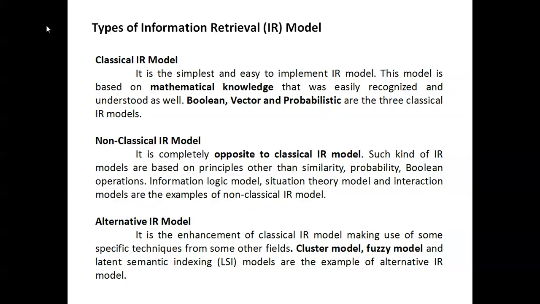The alternative IR model is an enhancement of the IR model. That means the classical model is the same as the alternative IR model, but they enhanced it a little bit. They use some specific techniques: the cluster model, fuzzy model, latent semantic indexing, and the LSI model. These are the models added in the alternative IR model.